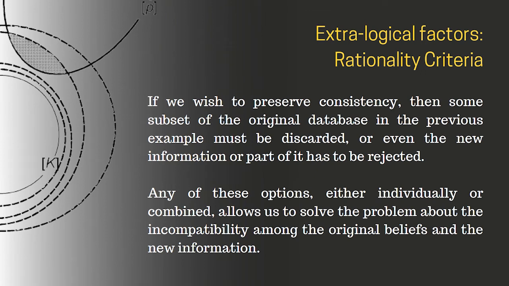For instance, if we wish to preserve consistency, then some subset of the original database in the first example must be discarded, or even the new information or part of it has to be rejected. Any of these options, either individually or combined, allows us to solve the problem of the incompatibility between the original beliefs and the new information.